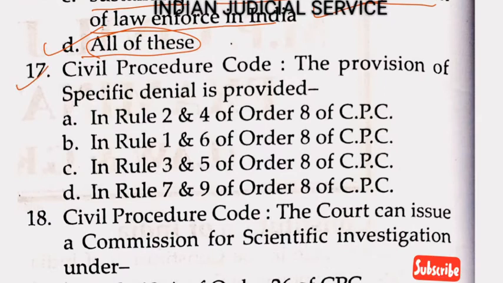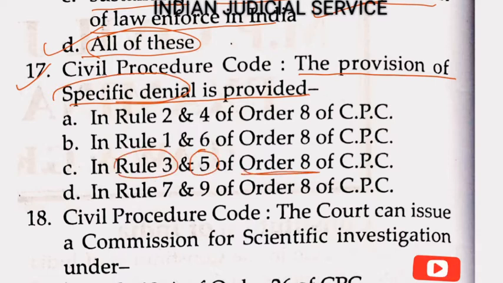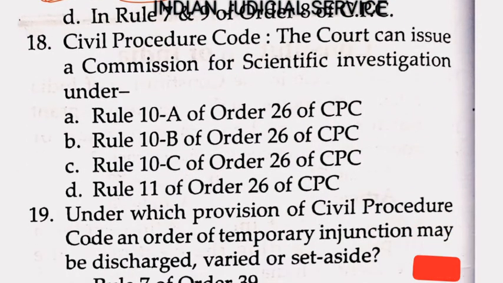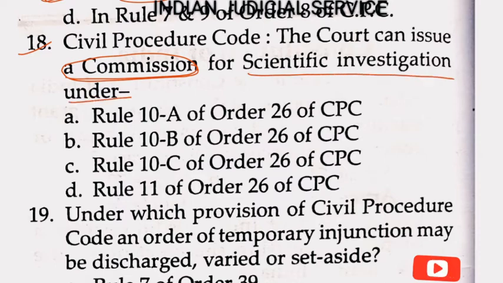Now question number 17. Civil Procedure Code, the provision of specific denial is provided, very important word here, specific denial, in Rule 3 and Rule 5 of Order 8 CPC. Answer here option C. Now question number 18. Civil Procedure Code, the court can issue a commission, this is very important, for scientific investigation under Rule 10A of Order 26 of CPC. So the answer here is option A.